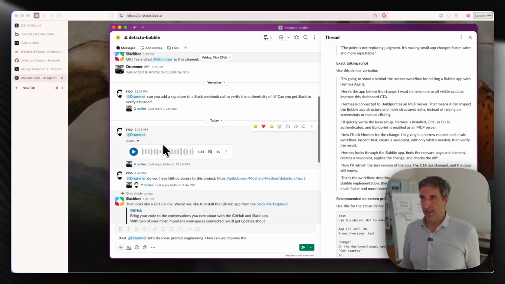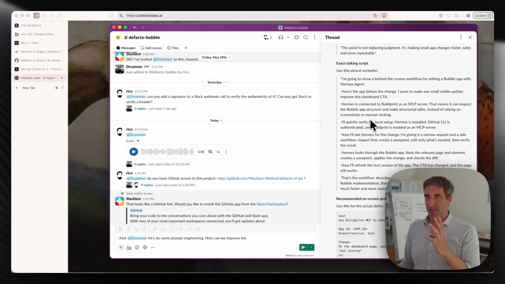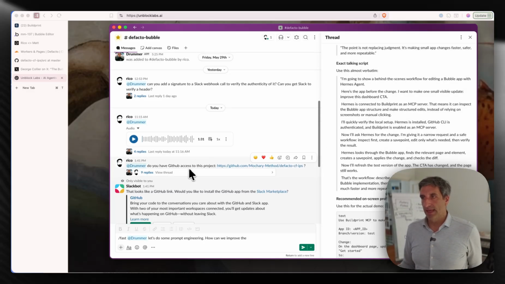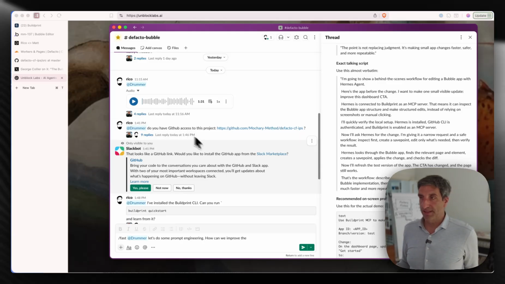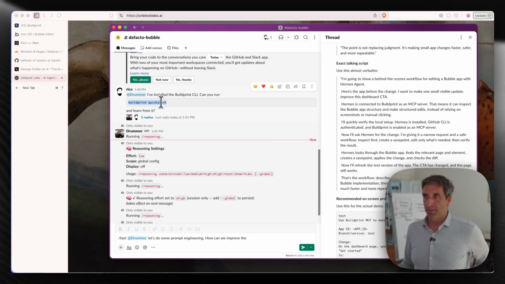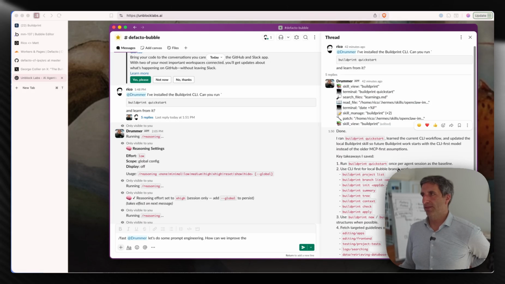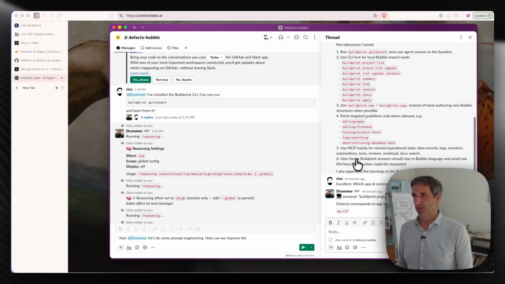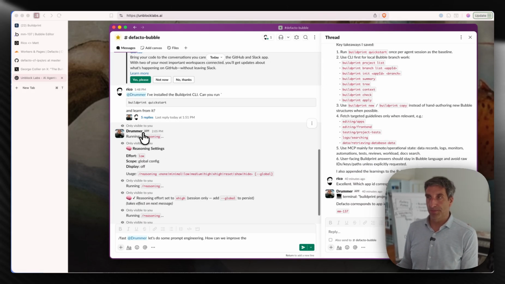I just went through it, and first off, she generated this script, a high-level plan for me. Then I asked her for the GitHub access just to make sure she has it all. She's got that, and I did the Buildprint quick start, which she read through, and she updated her skills to make sure she understands what's going on. I also bumped up her reasoning to X high to get the best out of her. So let's do all of that and see how it goes.